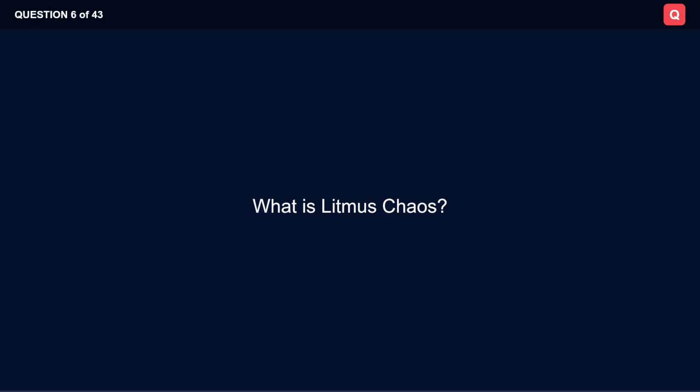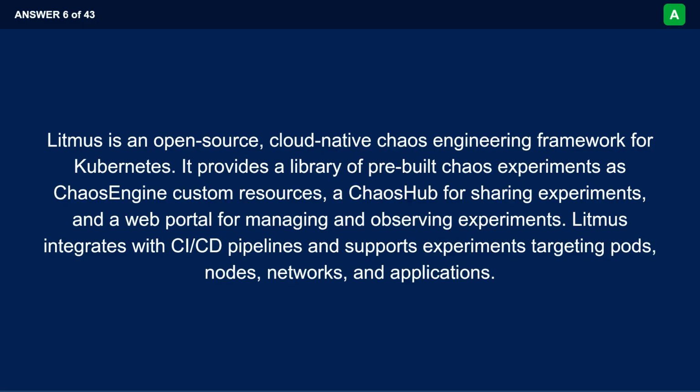What is Litmus Chaos? Litmus is an open-source, cloud-native chaos engineering framework for Kubernetes. It provides a library of pre-built chaos experiments as Chaos Engine custom resources, a chaos hub for sharing experiments, and a web portal for managing and observing experiments. Litmus integrates with CI/CD pipelines and supports experiments targeting pods, nodes, networks, and applications.